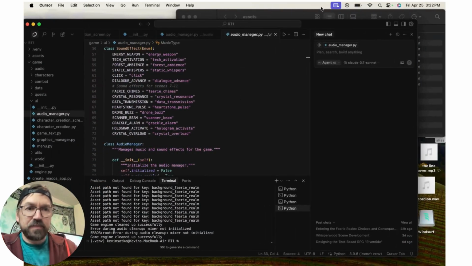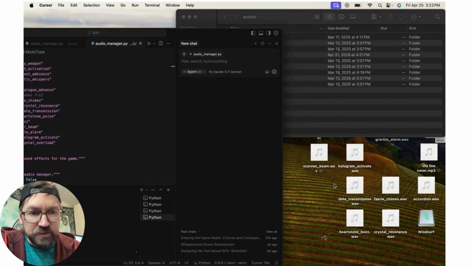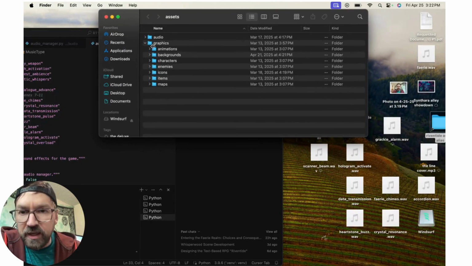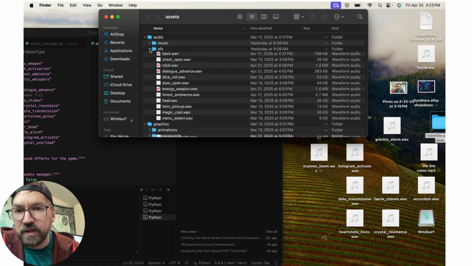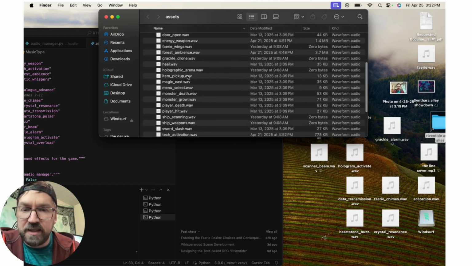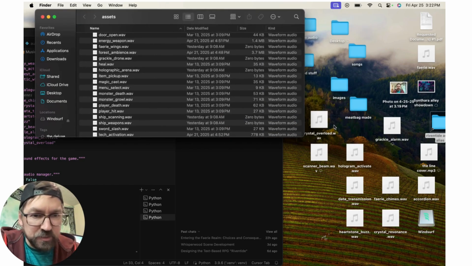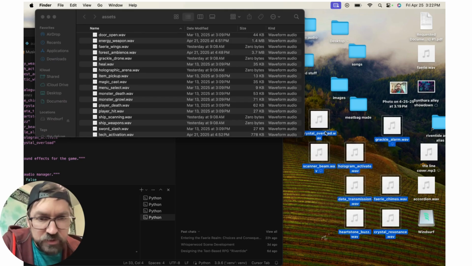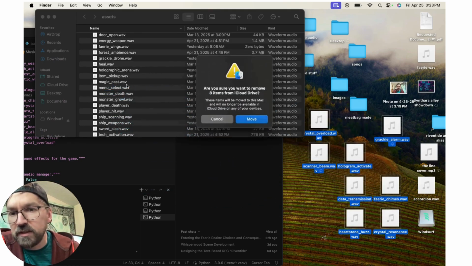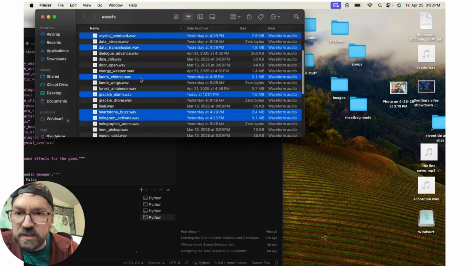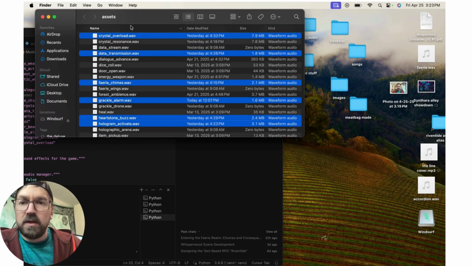All right, last step. Here are all of those files that we just made over in Logic. And now we're going to drop them into this assets folder that we have here. So we have sound effects, we have music. Here are all the sound effects. And then we'll get a little payoff moment where we'll go through the game and hear some of the sound effects go off. So here are all the ones we made recently. I'm just going to drop them right into the sound effects folder here. Crystal resonance already exists. We'll replace it.